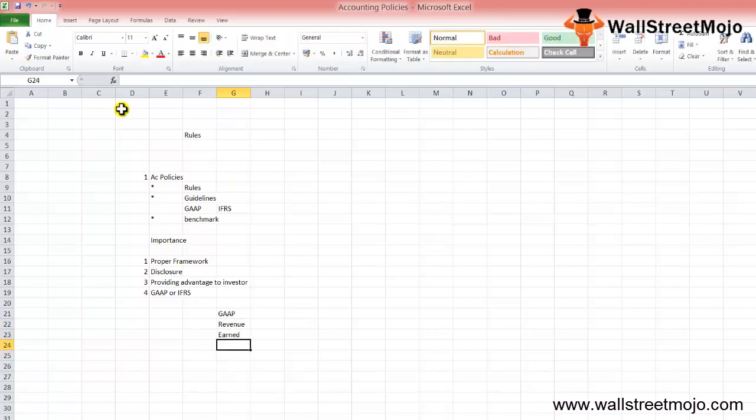So that doesn't mean all the revenue would be in cash. It can be accrued also. So in the case of credit sales, the earning is also real. For example, of an accounting policy, let's say there is a company T that makes some credit sales and recognizes it as revenue.